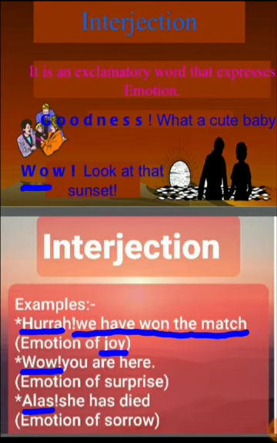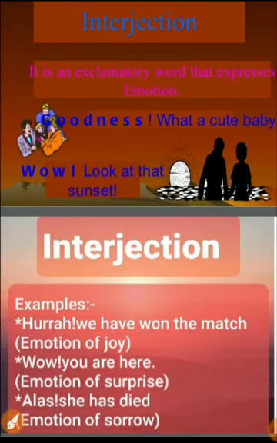So look at the example below. Hurrah, we have won the match. So it expresses the emotion of joy. Wow, you are here. It expresses the emotion of surprise. Alas, she has died. It expresses the emotion of sorrow. So there are different words to express our sudden emotions. So these words are known as interjections.